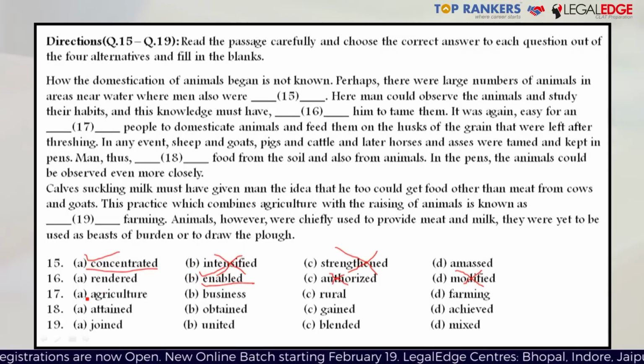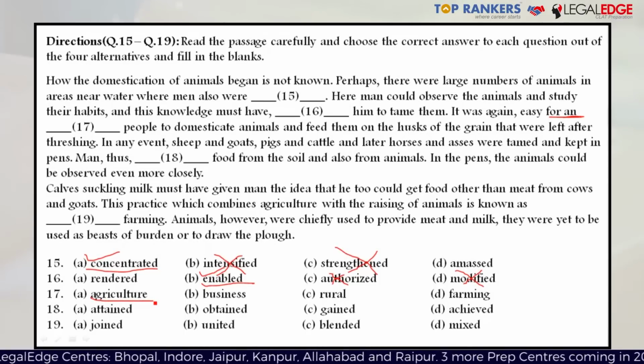Moving on. It was again easy for an dash people to domesticate animals and feed them on the husks of grain that were left after threshing. Here, there's a very obvious clue so that you could have easily selected the right answer, which is the article "an." The article "an" automatically means the next word will have a vowel sound in the beginning. So the only option here is agriculture. So, an agriculture people. It was again easy for an agriculture people to domesticate animals and feed them on the husks of the grain that were left after threshing.